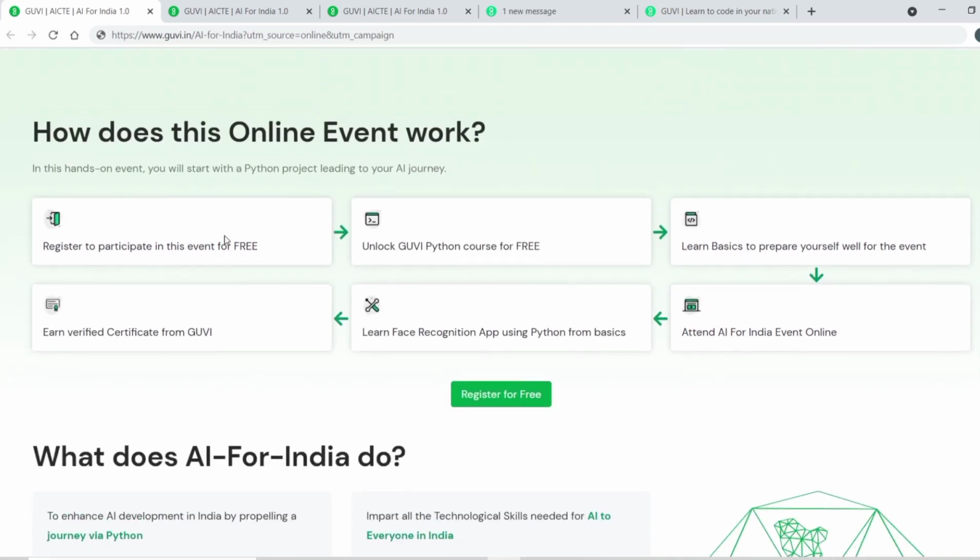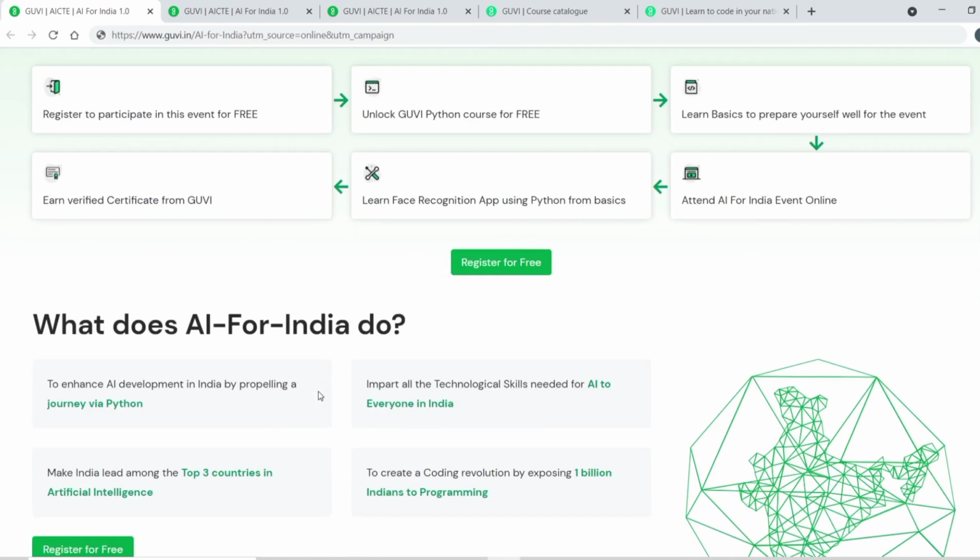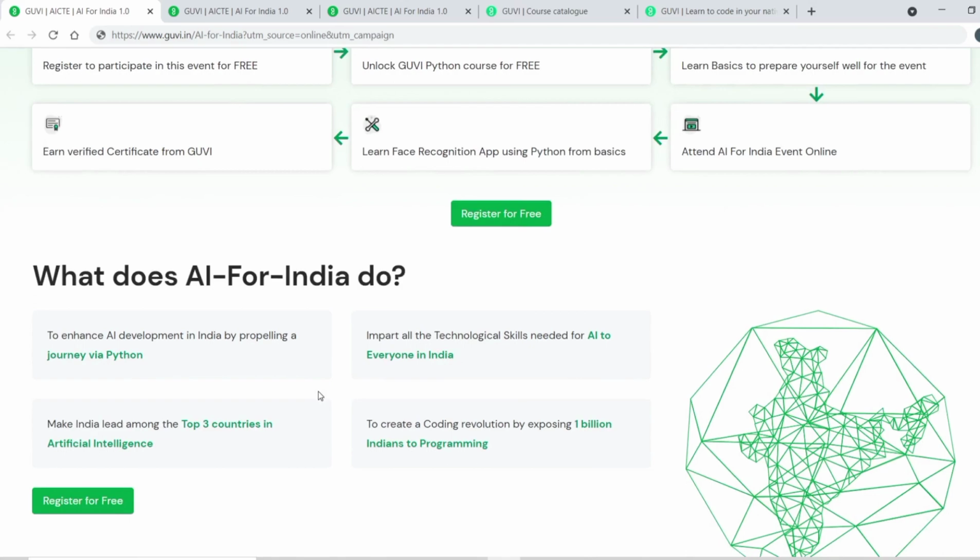Okay, so how does this work? You need to register on this site and get yourself enrolled in the Python course for free, whose value is generally between 1500 and 2000, and now you are getting it for free. Amazing. Then you have to learn the basics from this, attend the AI event, and then you will learn to make a face recognition app using Python from basics. And finally, you will get certified from the Govi platform, and you will also get a certificate based on the mega workshop that you have attended.